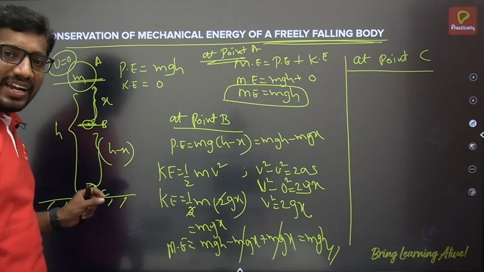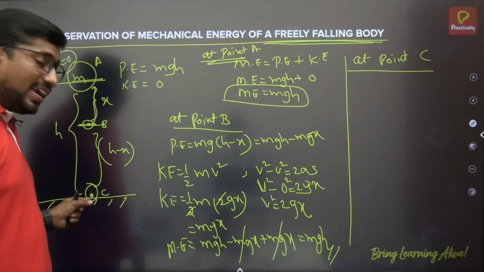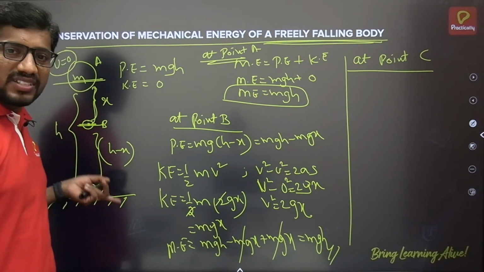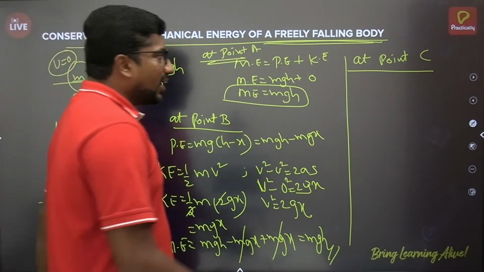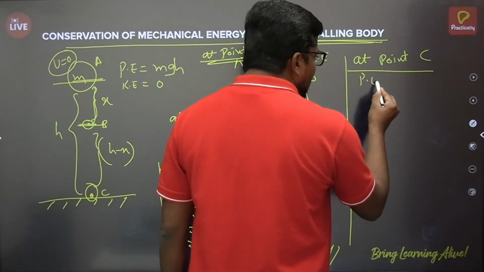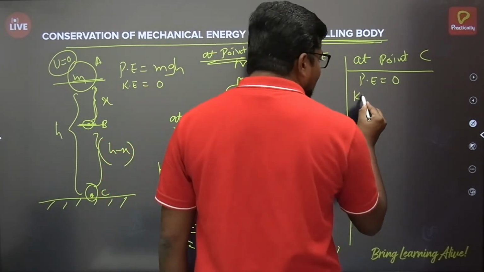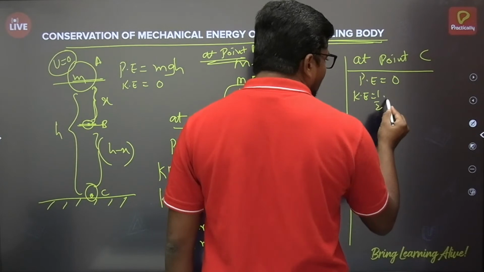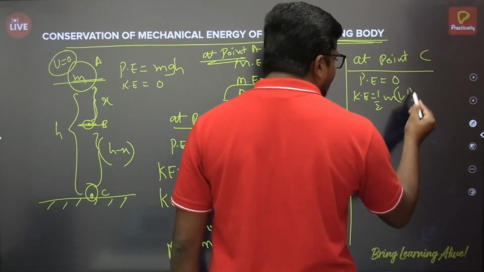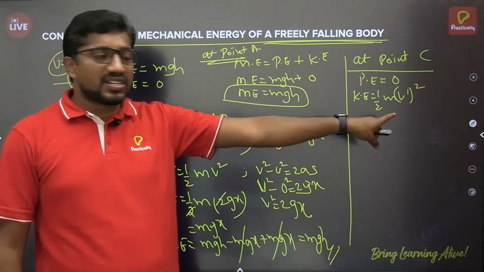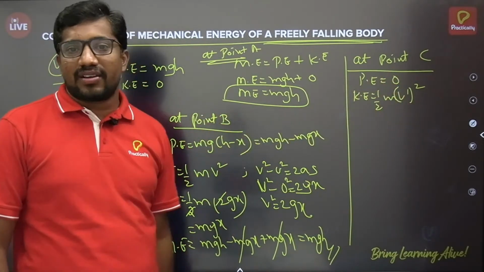so the height at which the body is located here will become 0 with respect to the ground, since it is lying on the ground. So then at point C potential energy is 0, and then kinetic energy can be written as half m, say the velocity at the point C when the body is about to touch the ground, say its velocity v dash, so half m v dash square.